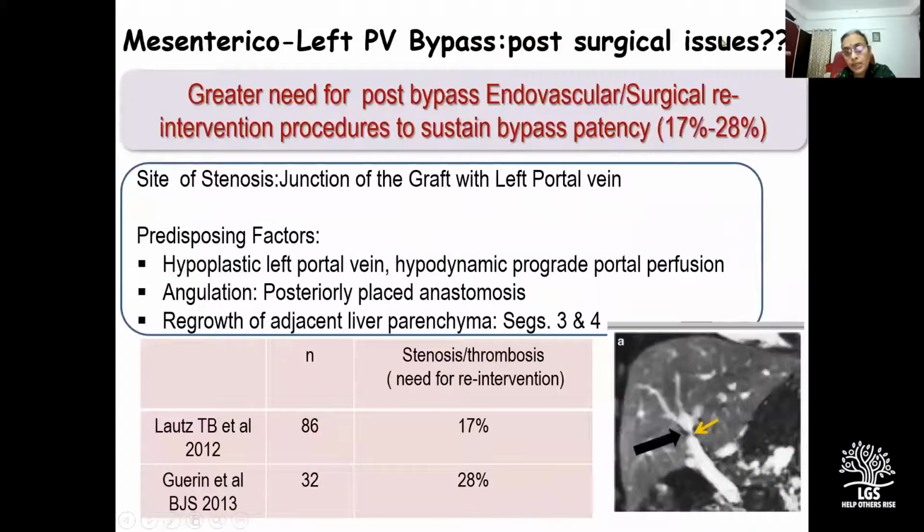And then what are the post-surgical issues? There is a greater need for post-bypass endovascular or surgical reintervention procedures to sustain bypass patency, reported to range from 17%, this is from Dr. Superina's group, to 28%, this is a French series by Guerin et al. The site of stenosis is usually the junction of the graft with the left branch of the portal vein because the left branch of the portal vein is hypoplastic, the prograde portal perfusion is poor, and there is a little posterior angulation to the anastomosis here. And over a period of time, the adjacent liver parenchyma, that is segments 3 and 4, may grow to compress the graft.